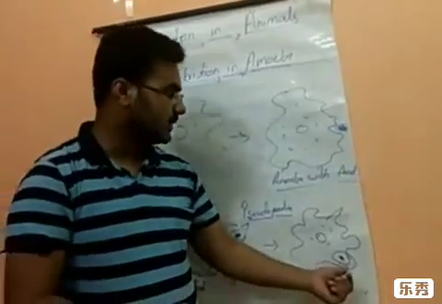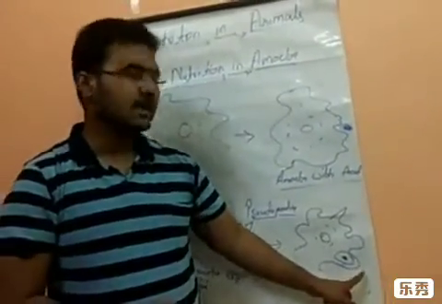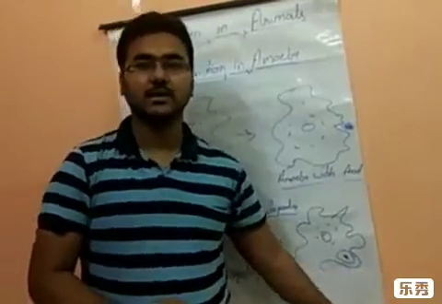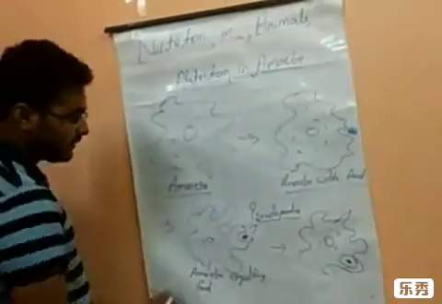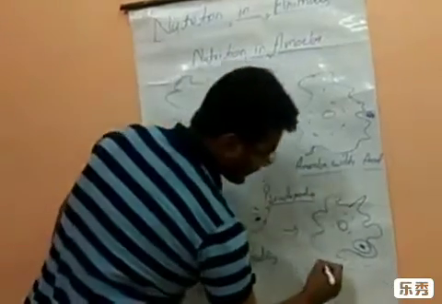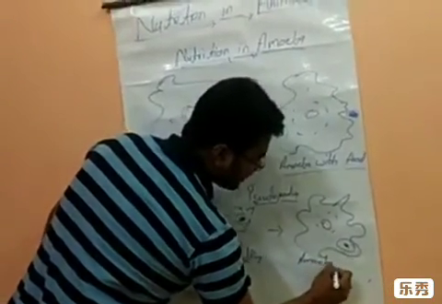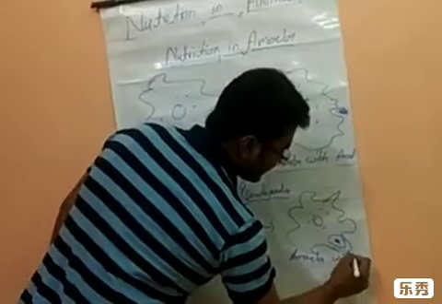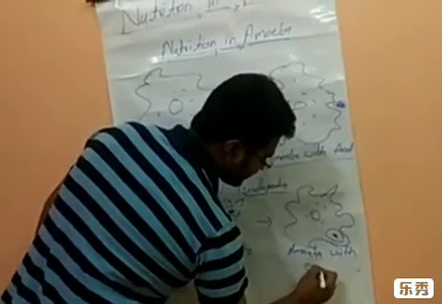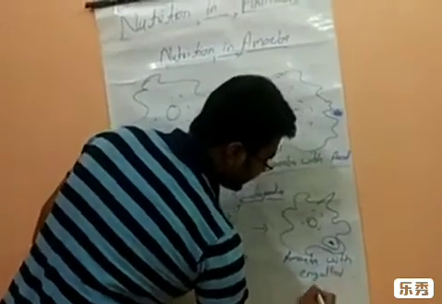Meaning the food is completely taken inside the amoeba and the pseudopodia have closely packed each other. Now after that, in the fifth step, one more thing: here we can write amoeba with engulfed food.